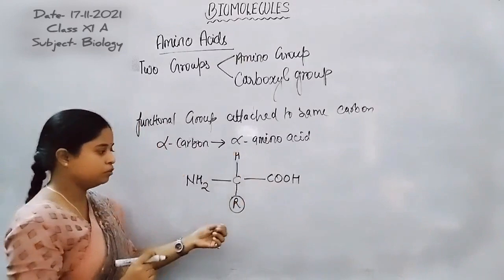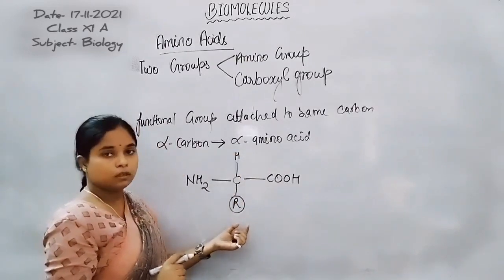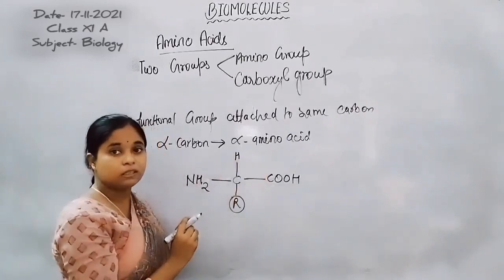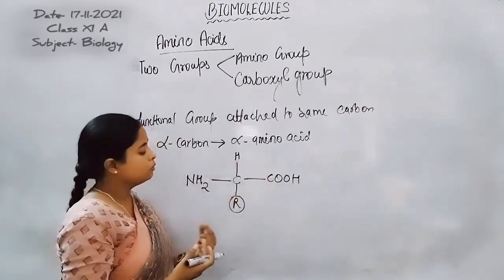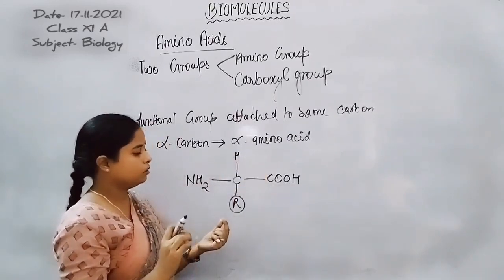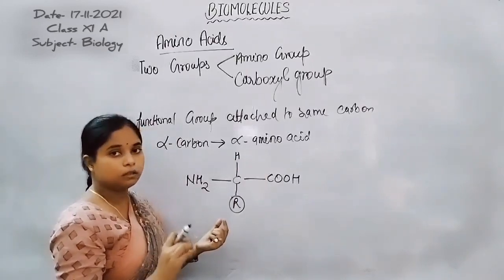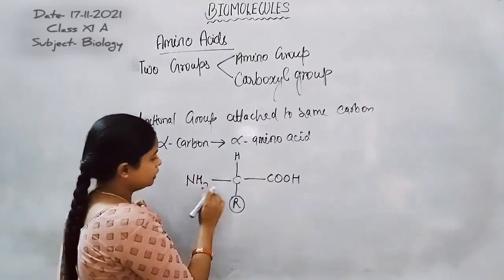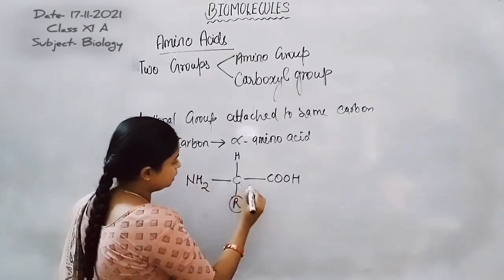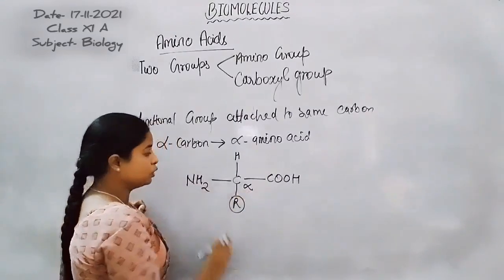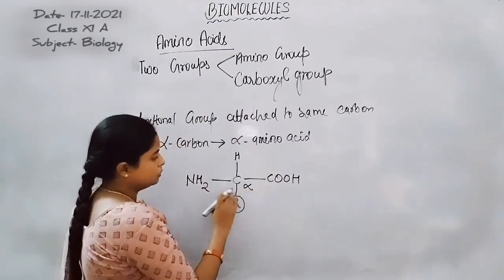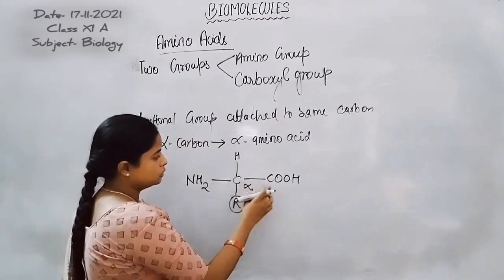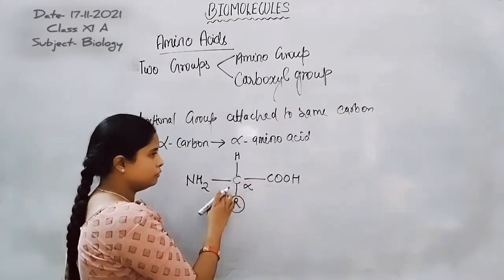Except for the R group, all the structures are common in all types of amino acids, but they differ from one another by the presence of the R group. Here the carbon is the alpha carbon because both functional groups are attached to the same carbon.